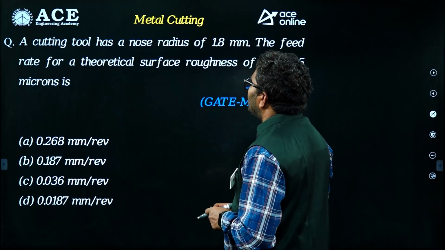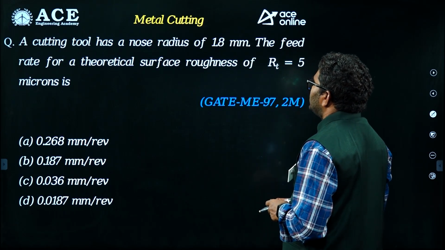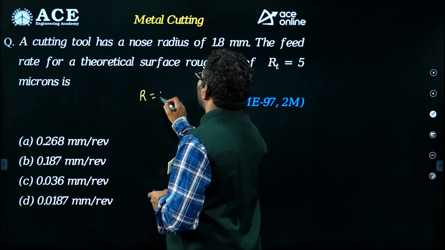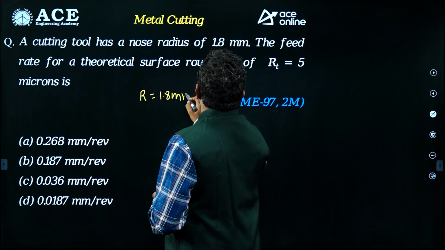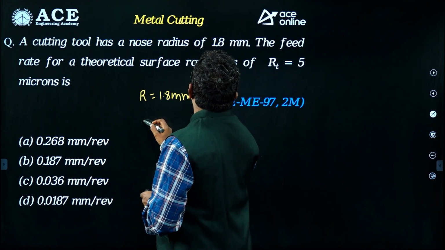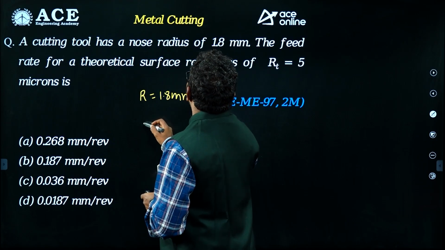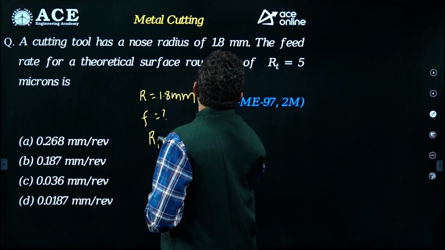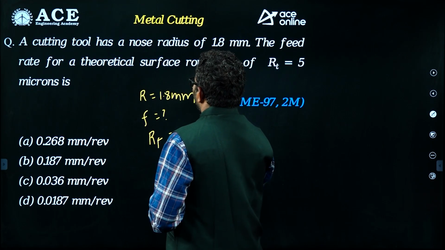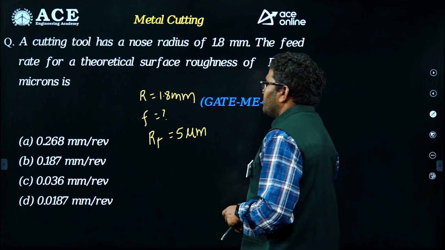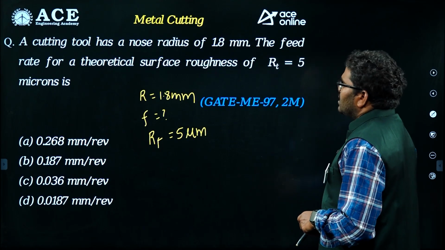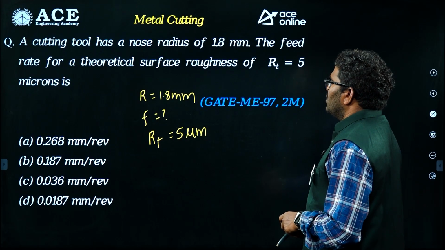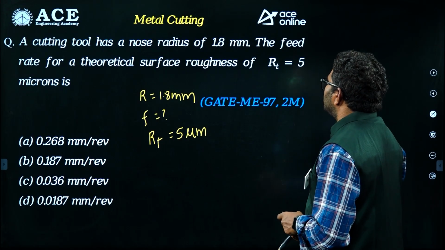A cutting tool has a nose radius of 1.8 mm. Feed is asked for a theoretical rough surface. The theoretical feed is not given. Roughness is given as 5 micrometer. So they are asking for feed, which is nothing but mm per revolution.